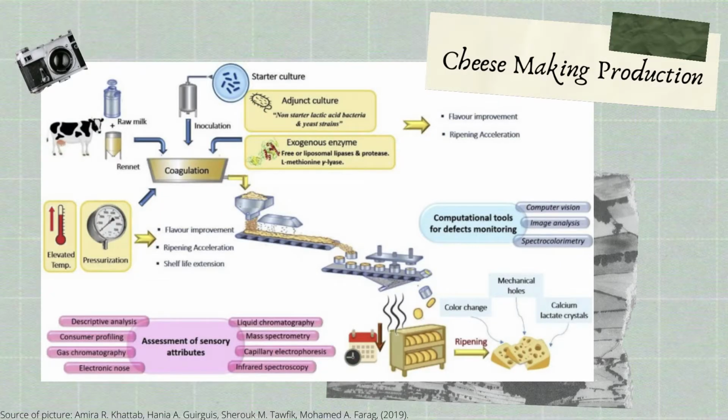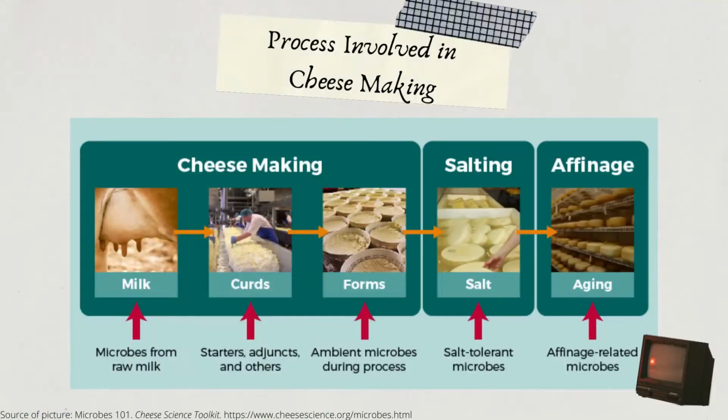Next is the process of cheese making. The diagram shows an overview of the processes during cheese production. Jumping on to the next, there is the involvement of microbes during cheese making. Microbes are added to the milk to enhance the coagulation process leading to the formation of cheese. They are also used for salting and for the finishing or storing of the cheese.